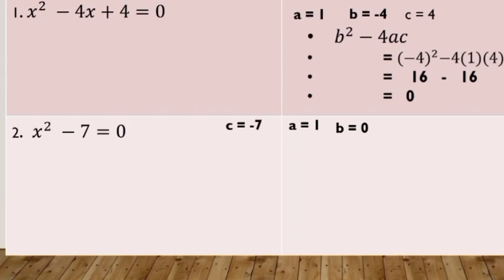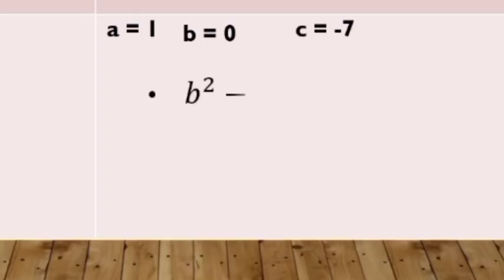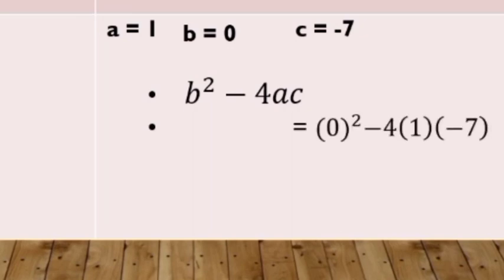So, to solve for the discriminant, again, b squared minus 4ac. Substitute the value of b, which is 0. And then, A is 1 and C is negative 7. 0 squared is 0. Negative 4 times 1 times negative 7 is positive 28. Therefore, the discriminant is positive 28.